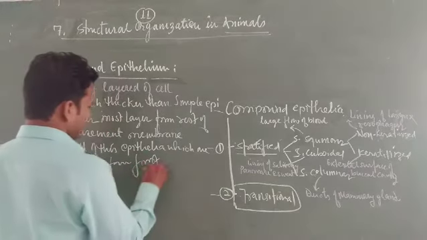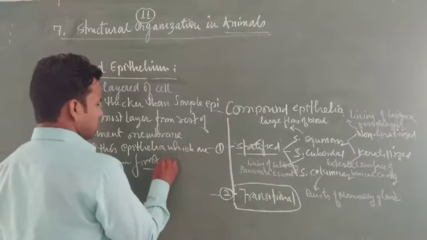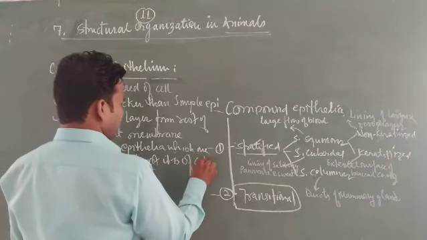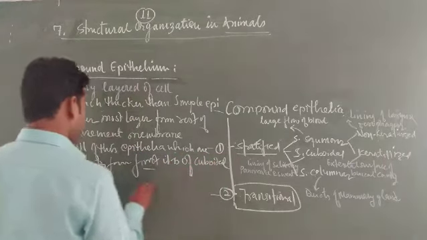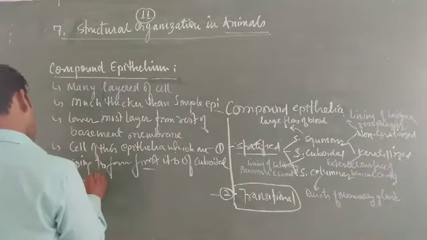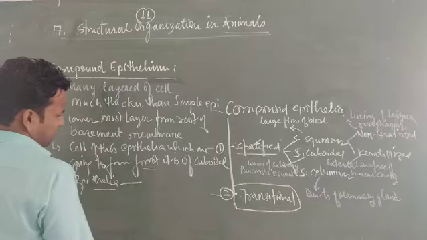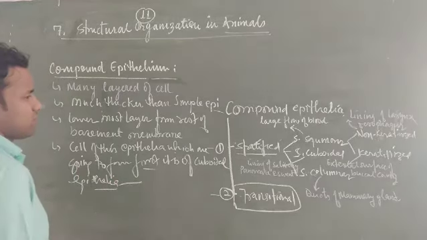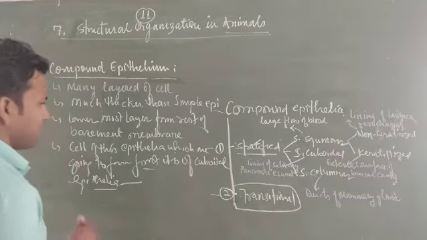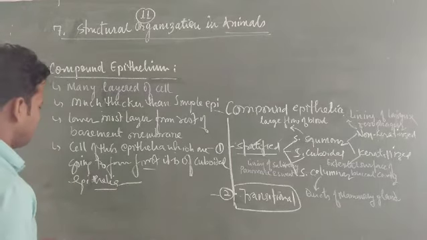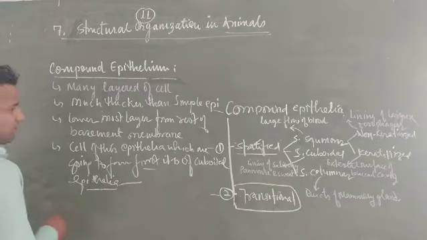It is of cuboidal epithelia. Later on, it further changes into different forms, that is keratinized, where the upper layer shows keratin, or non-keratinized. This type of epithelia generally forms.